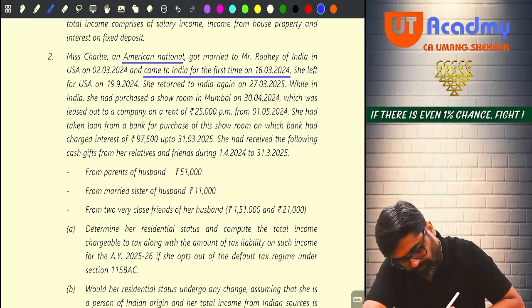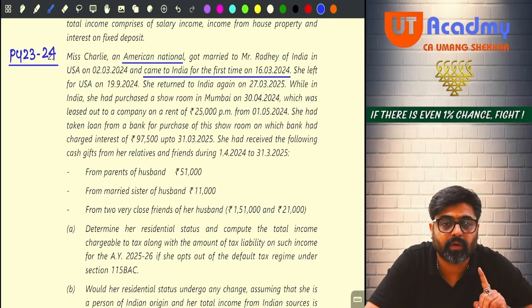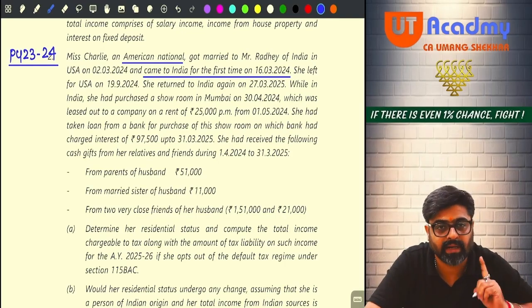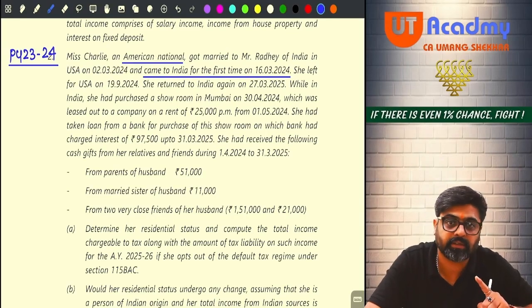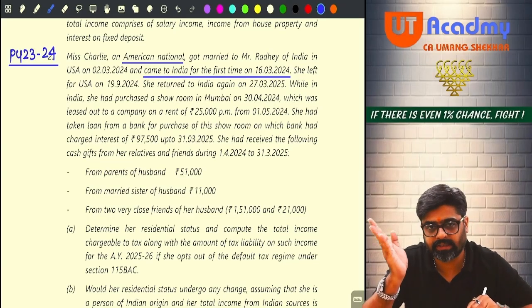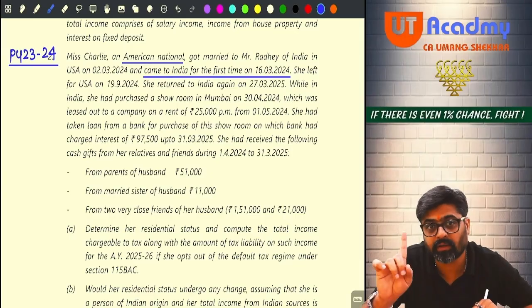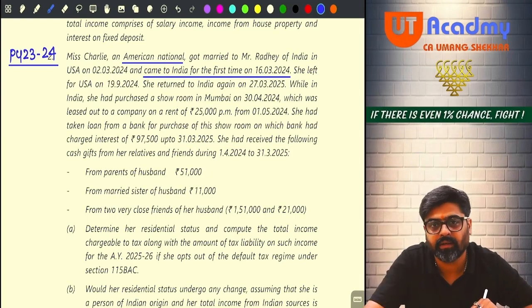So can I say, in the previous year 23-24, meaning last year, she came to India for the first time in her life. Prior to this, she has never come to India. This is the year in which she is putting her steps in India for the first time. On what date? 16th March. So can I say 16th March to 31st March 2024? Last year, 16 days she will be in India.